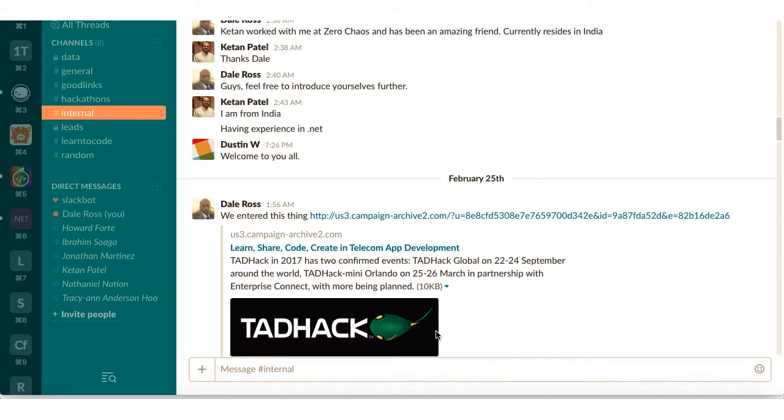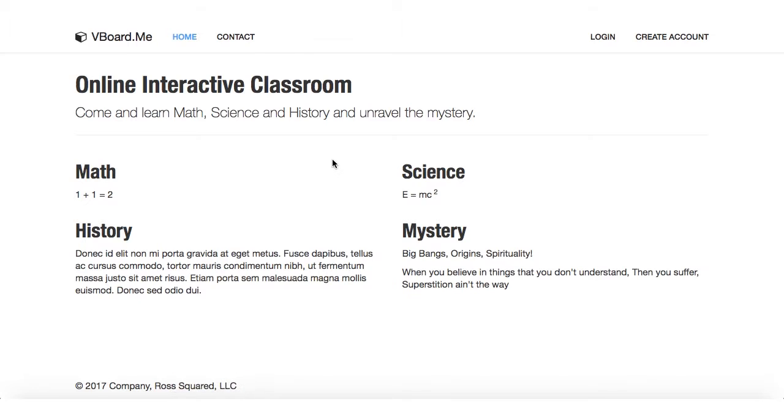The hack that I coded this weekend is primarily a teaching platform. It's called Whiteboard.me. I intended to include, if I have the time, Ring Central and Cisco Spark for the room capabilities and messaging.